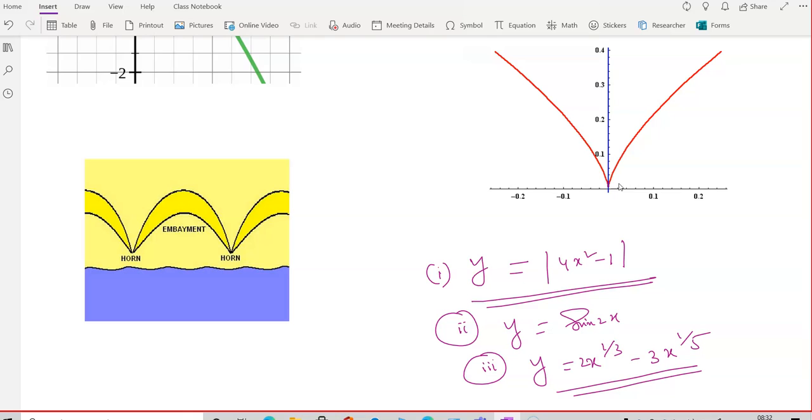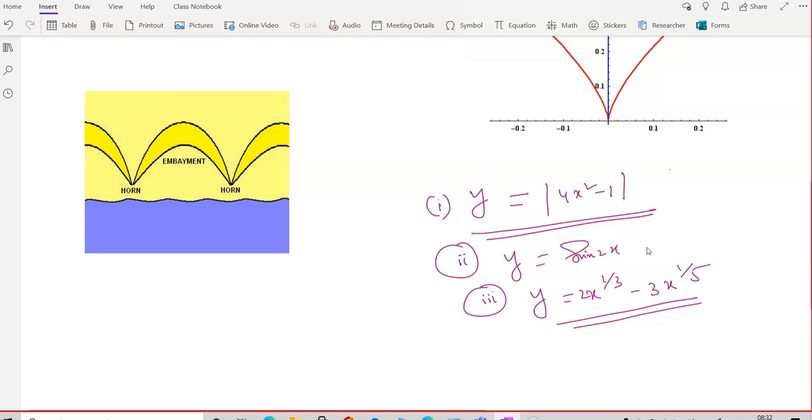It may not be very easy to get here, but we'll try. Let us plot this one first: y equal to mod 4x square minus 1. Check whether there is a cusp or not for this curve.